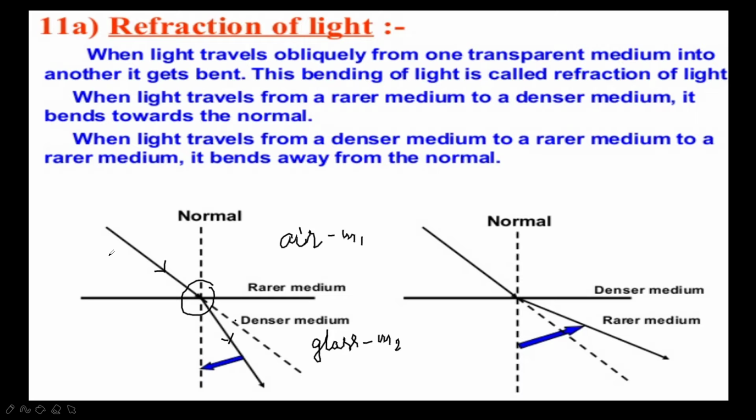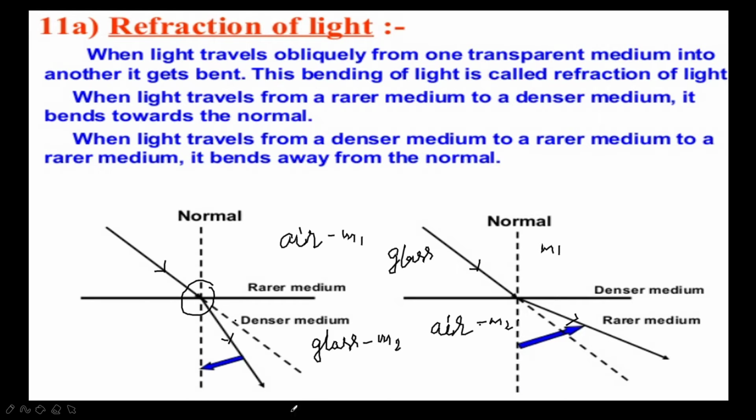So here this is the incident ray. When it passes into the second medium, either glass or water, whatever I have taken, it will move towards the normal, and in this case, if you see, it is moving away from the normal. In the second diagram, this is glass and this is air. Here it is medium 1 and here it is medium 2. So this is called the incident ray and the refracted ray.